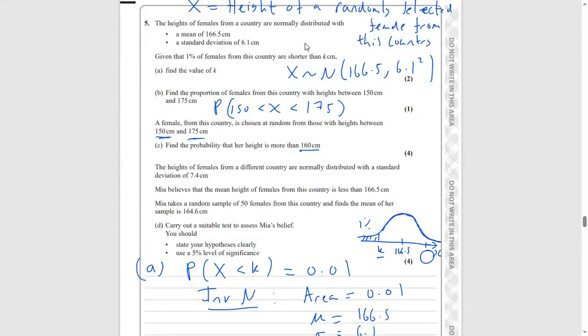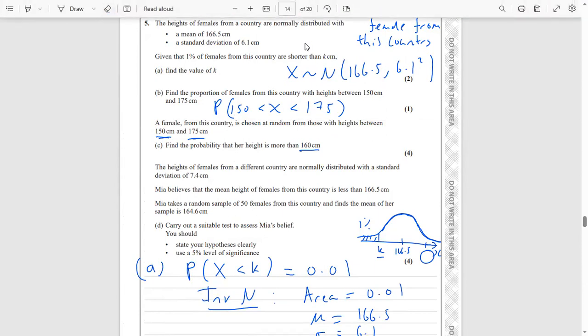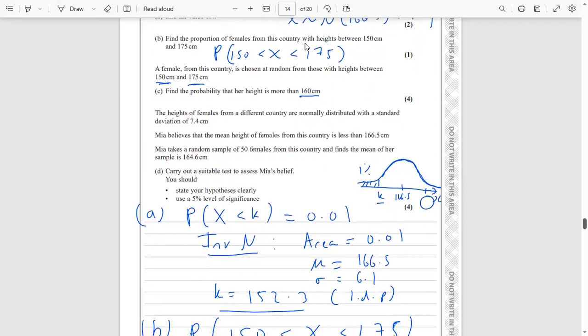So that's part C. Now then, the last part of the question, we're now going to do our hypothesis test. The heights of females from a different country are normally distributed with a standard deviation of 7.4. Mia believes that the height of the females from this country is less than 166.5 centimeters. Mia is going to take a random sample of 50 females from the country and finds the mean of her sample to be 164.6. Carry out a suitable test to assess Mia's belief. We've got to state our hypotheses and use a 5% level of significance.